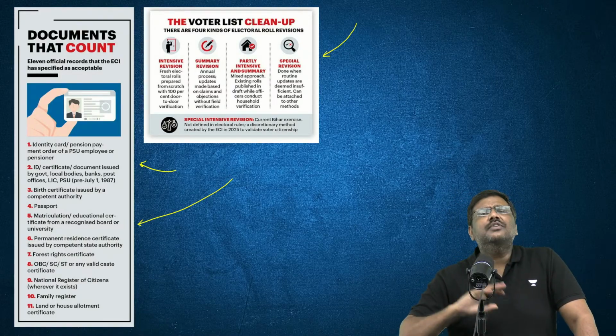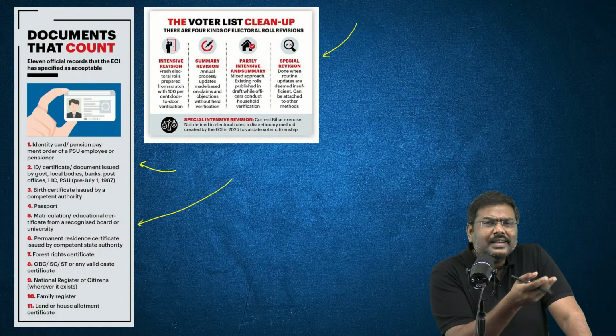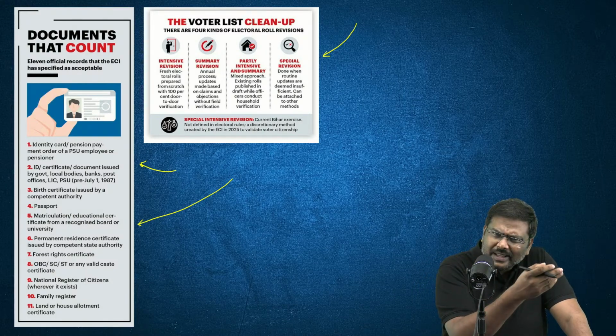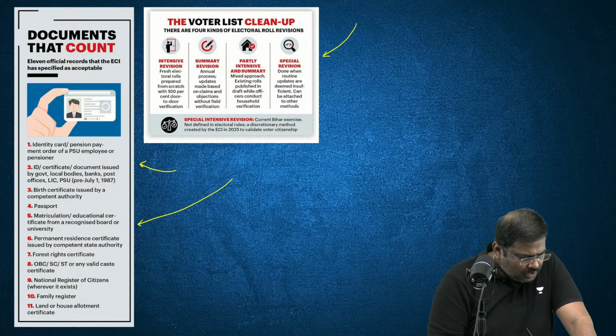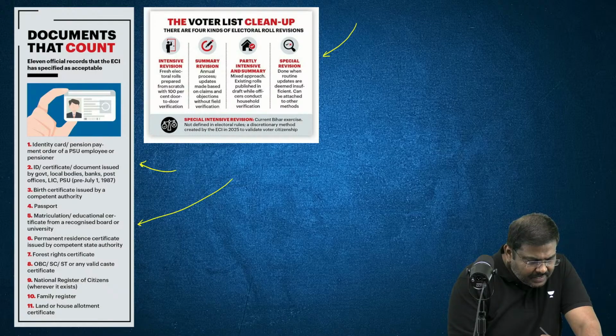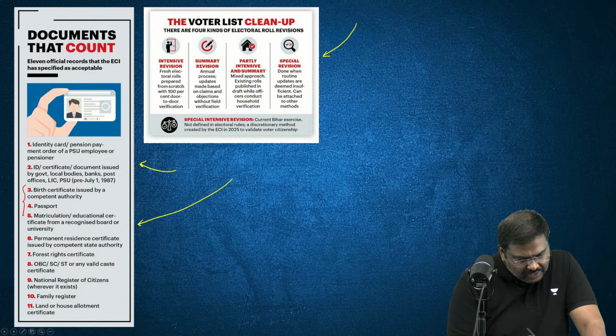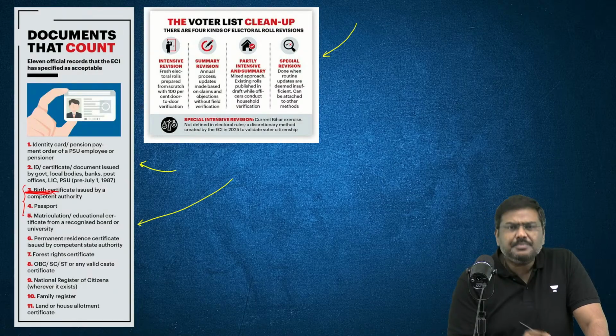So the Supreme Court said, in that case, look at the 11 other documents that you are accepting as proof. Essentially only two documents, the birth certificate or for that matter the passport.